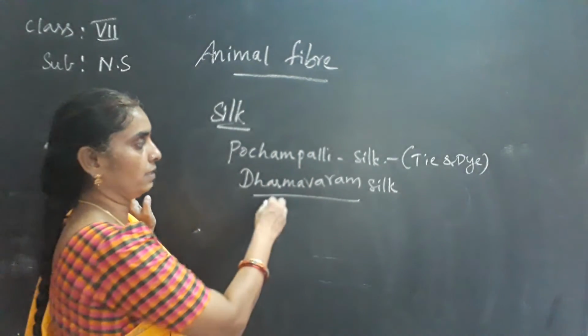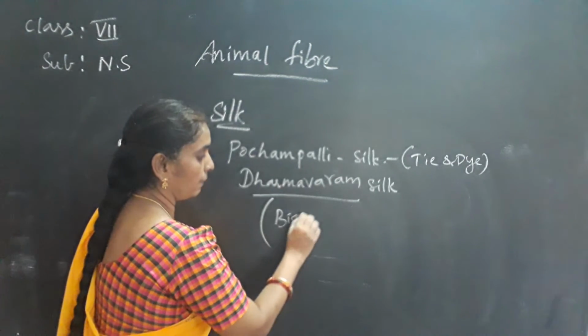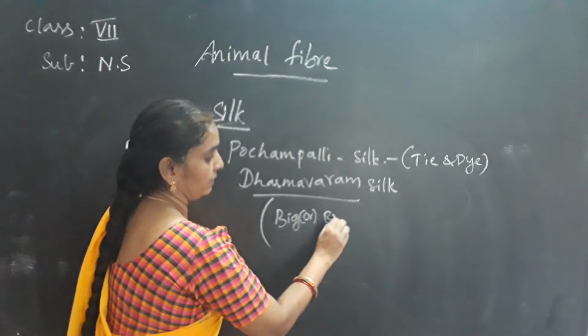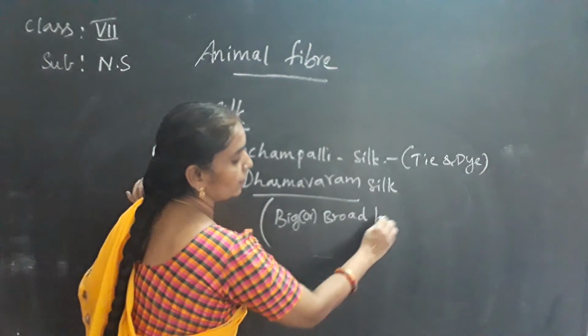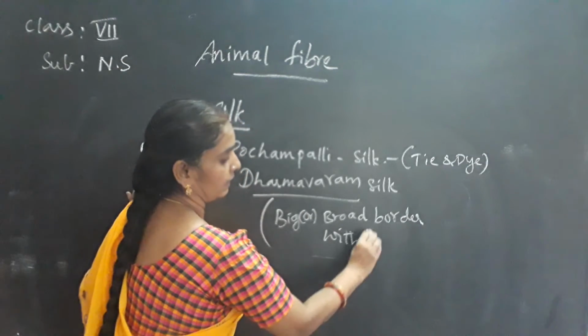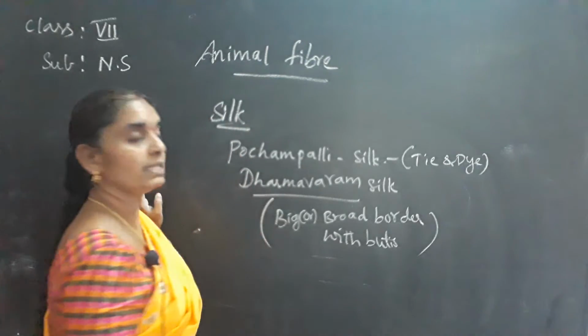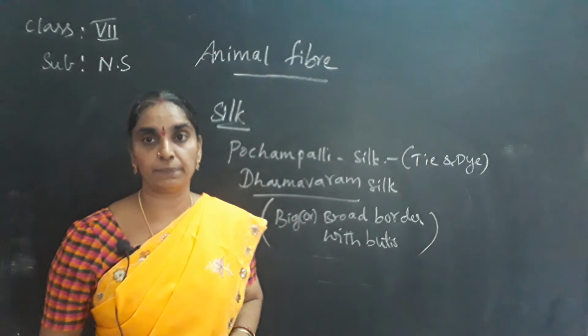Dharmavaram silk has a broad border with booties here and there. These are the differences between Pochampalli silk and Dharmavaram silk.